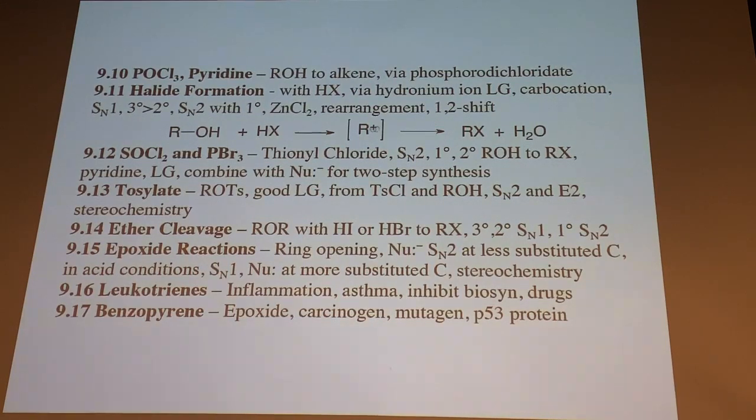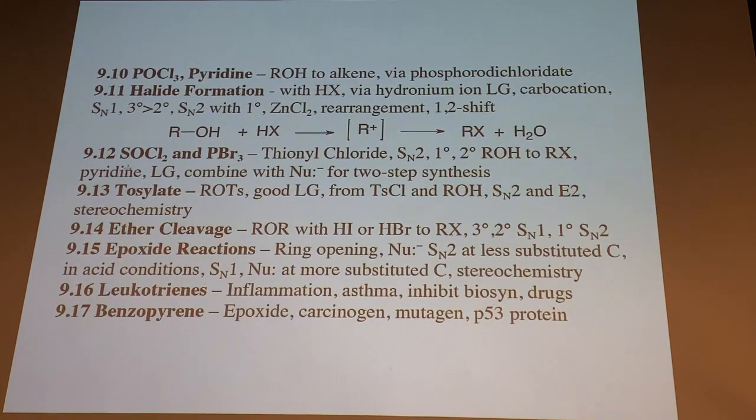But the halides, if there's nothing else in there, can form the alkyl halides. So that's really our second reaction, dehydration and halogenation, or halide formation, of alcohols. And we can also do that without the strong acid conditions.